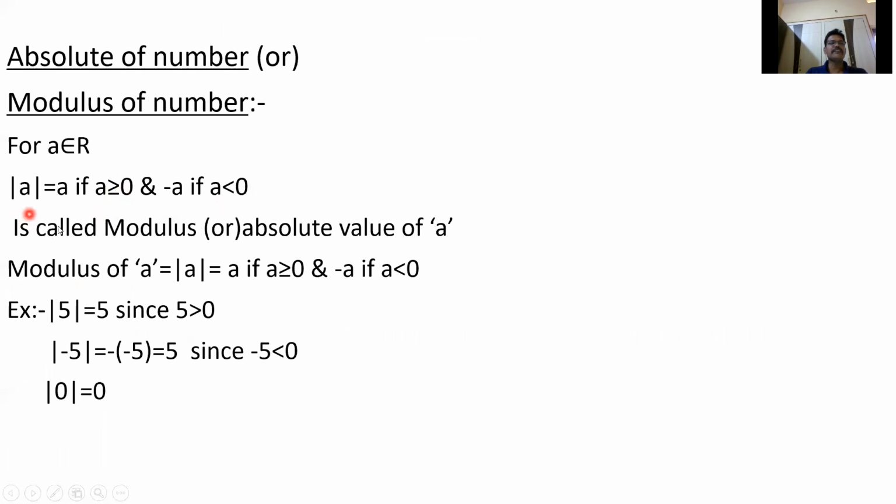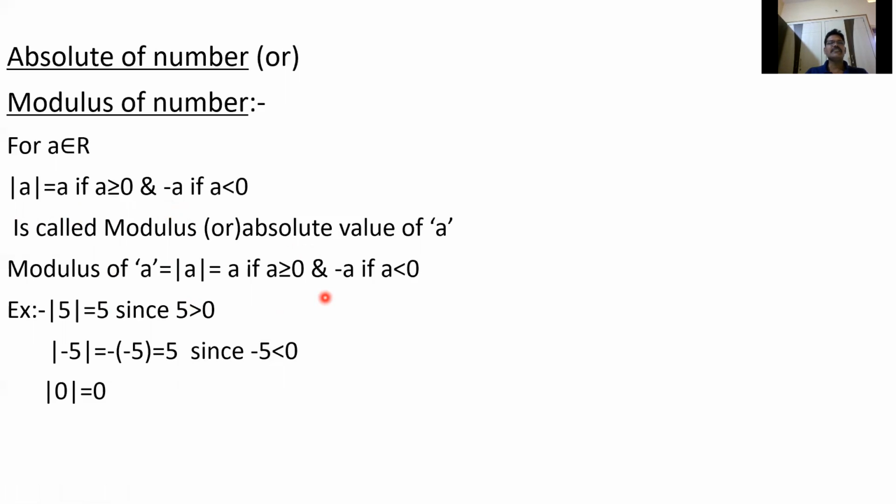So mod a is defined as a if a is greater than 0. If a is negative, we define mod a equal to minus a. This is called the modulus of a, or absolute value of a. So we write it like this, mod a. Therefore, mod a is equal to a if a is greater than or equal to 0, and mod a is equal to minus a if a is less than 0.